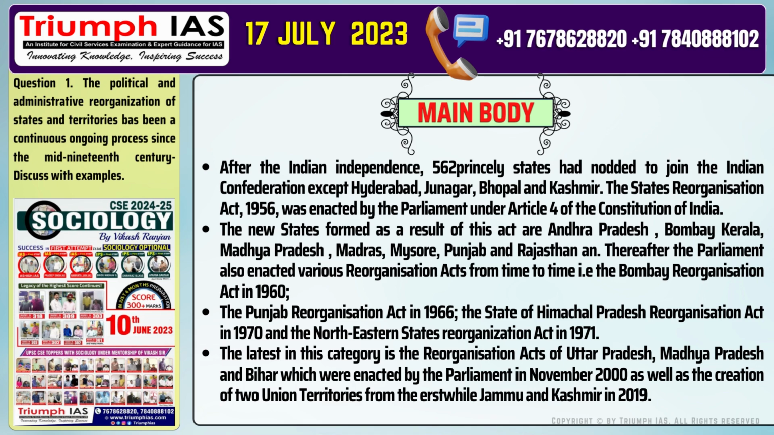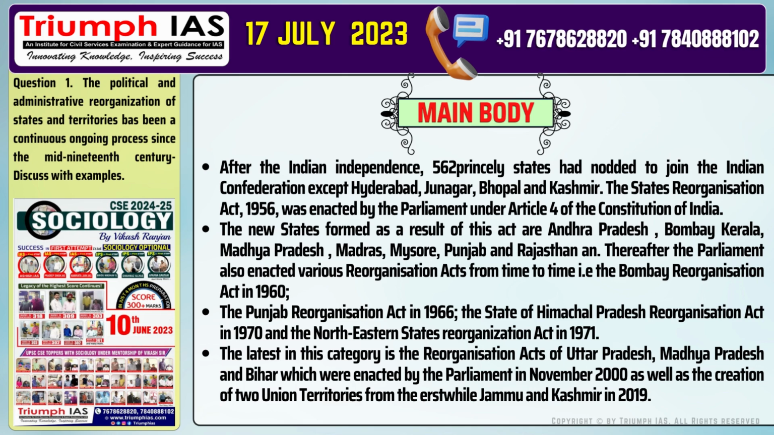The main body of the answer should be: after Indian independence, 562 princely states had nodded to join the Indian Confederation except Hyderabad, Junagadh, Bhopal, and Kashmir. The States Reorganization Act, 1956, was enacted by the Parliament under Article 4 of the Constitution of India. The new states formed as a result of this act are Andhra Pradesh, Bombay, Kerala, Madhya Pradesh, Madras, Mysore, Punjab, and Rajasthan. And thereafter the Parliament also enacted various reorganization acts from time to time, i.e.